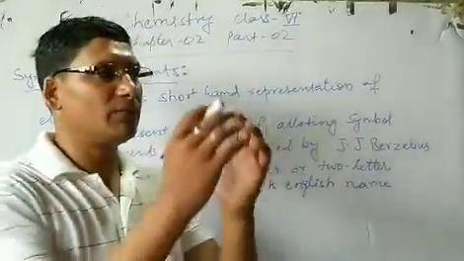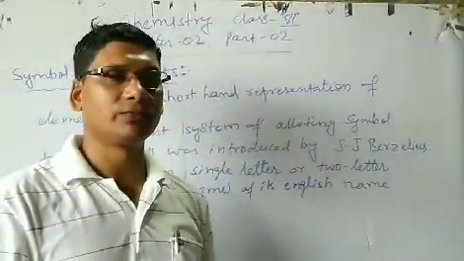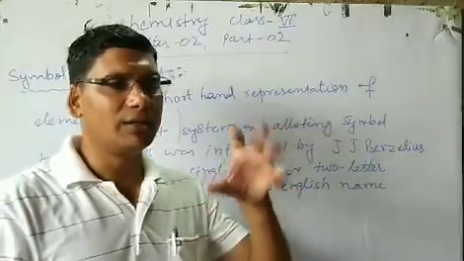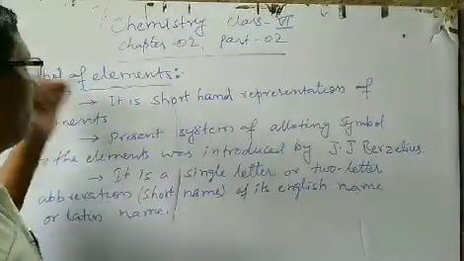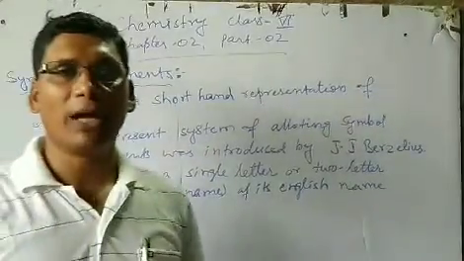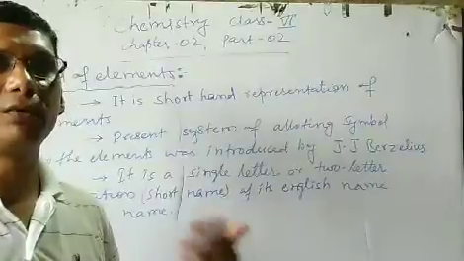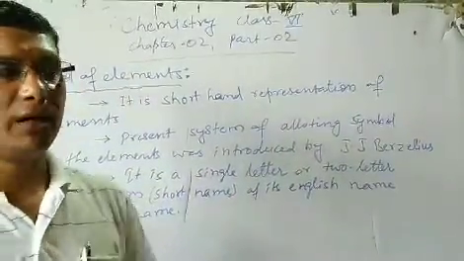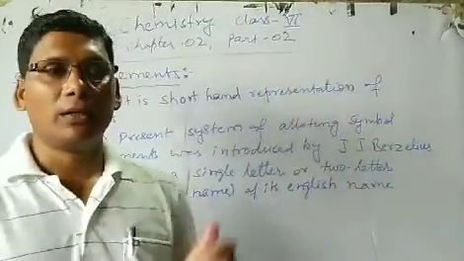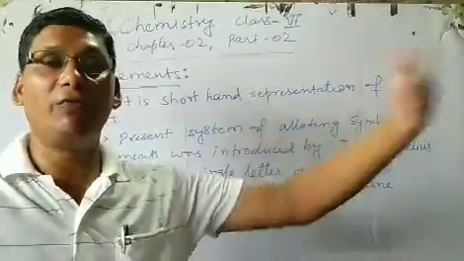In the same way, there are symbols of danger. It represents the symbol of danger. In the same way, a symbol is necessary to represent the elements. Why was it necessary in the beginning? In the early days, as the scientists or the chemists began to discover new elements in different places, sometimes it happened that the same element was discovered at different places by different persons.